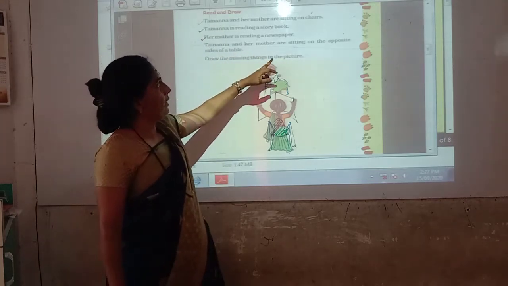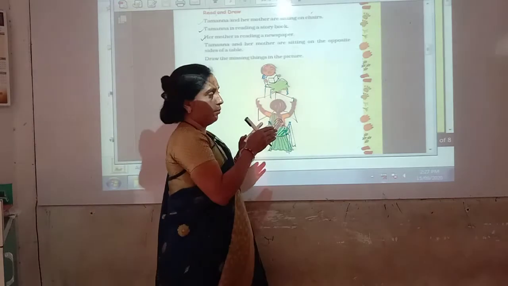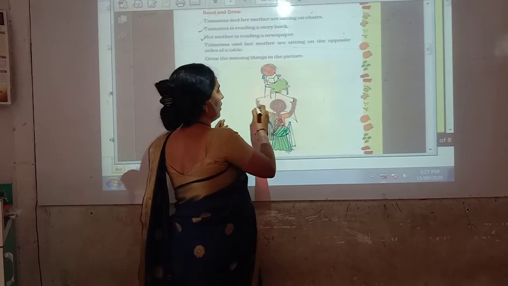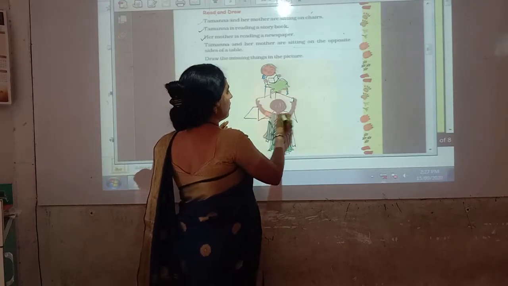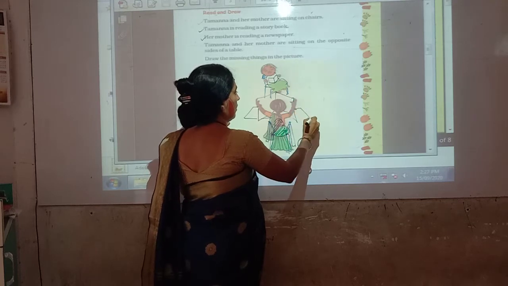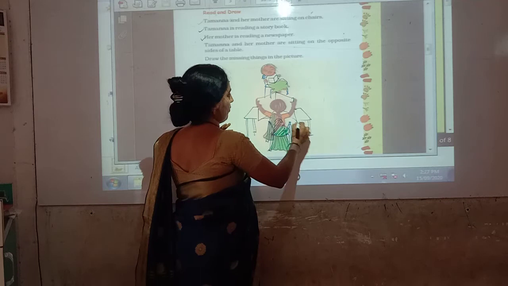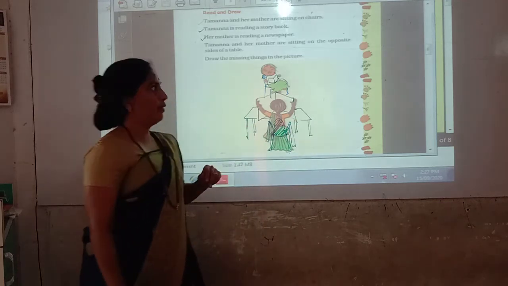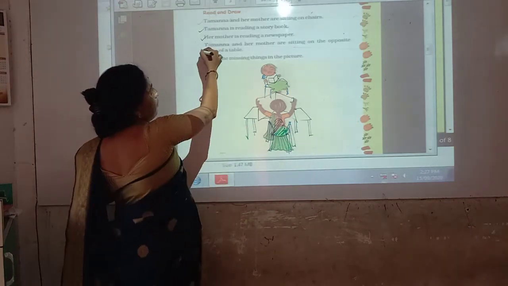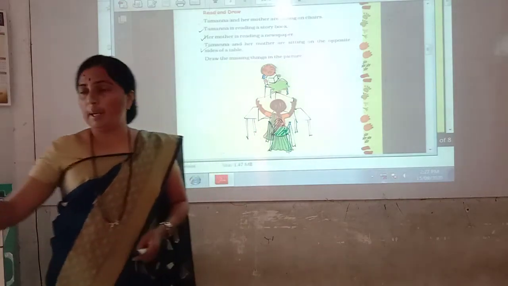Tamanna and her mother are sitting on opposite sides of the table. So between Tamanna and her mother, there will be a table. Yes, there will be a table. Next, draw the missing things in the picture. So in this way we have drawn the missing things in the picture.